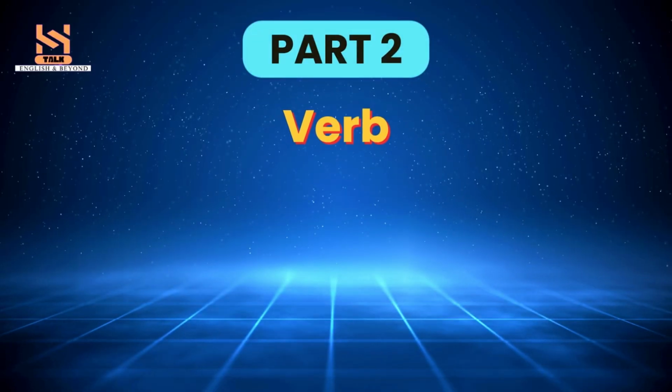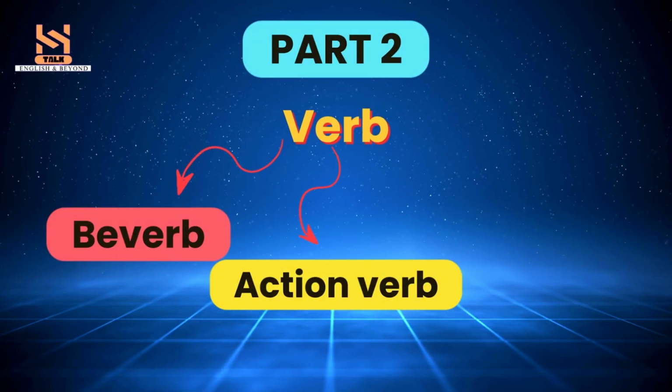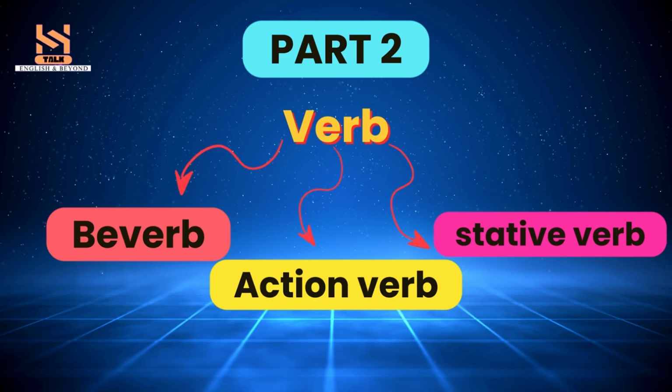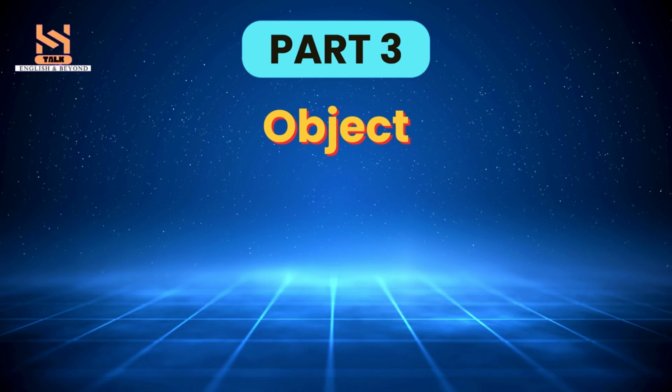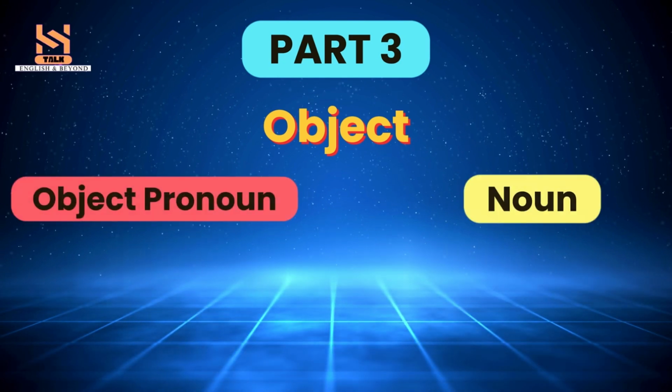Second part of the sentence formation is the verb. Either be verb, action verb, or some other verb. And the object. And that is where the object pronoun or noun comes.